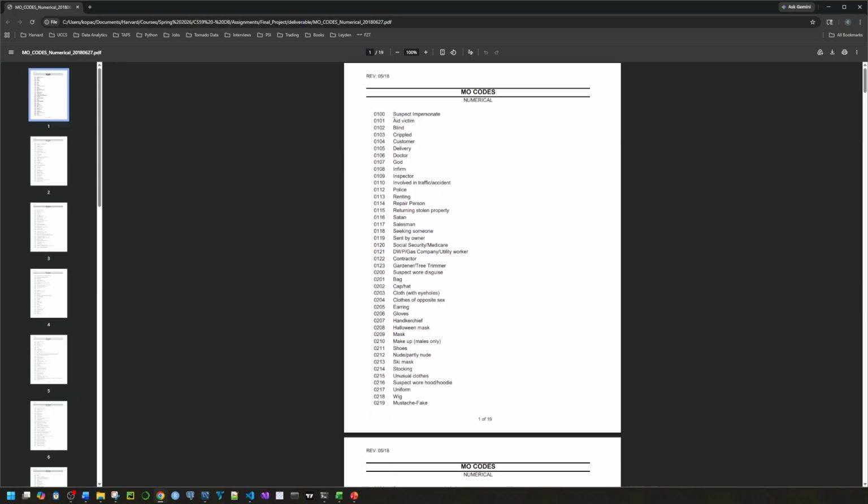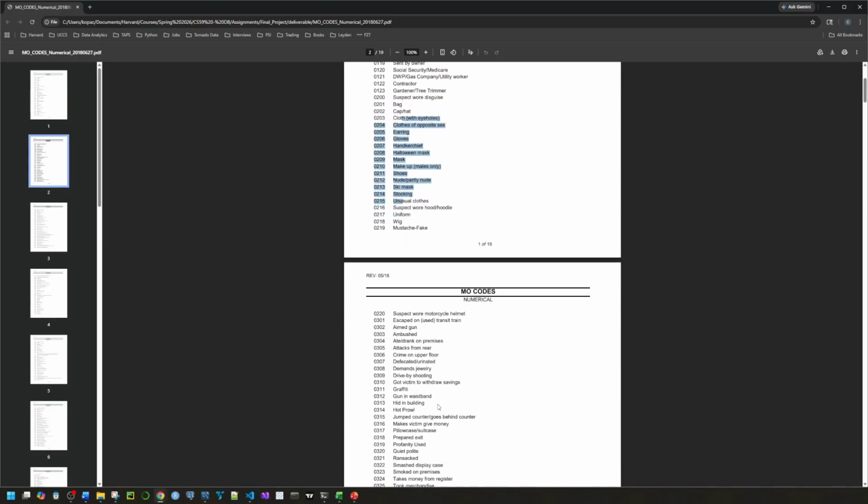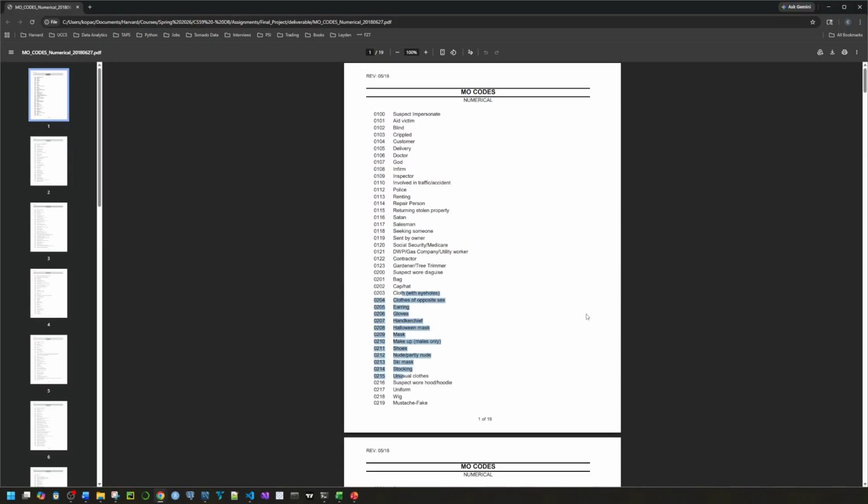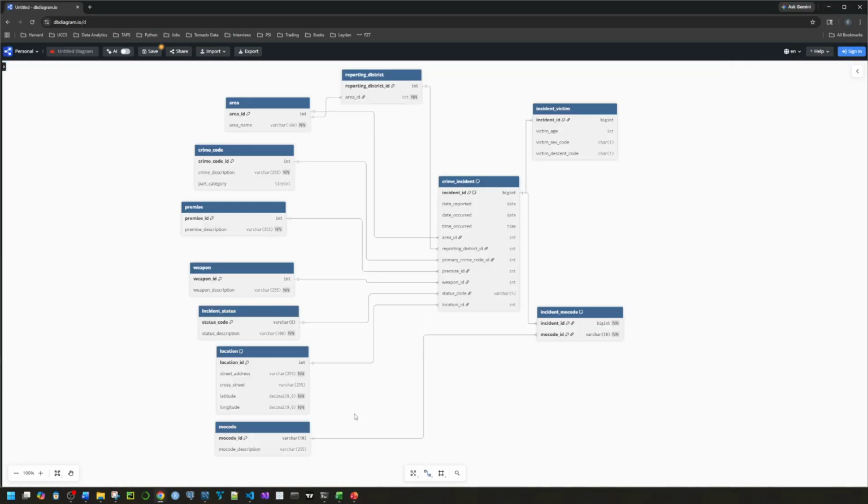So right at the top, this 100 series is the suspect was impersonating someone, and then it gets more detailed. The 200 series is suspect wore a disguise, and then from there it gets more detailed, so on and so forth. So this PDF was used to populate this last column in MO code. The column name is MO code description in the MO code table. The rest of these columns and tables come directly from the CSV.